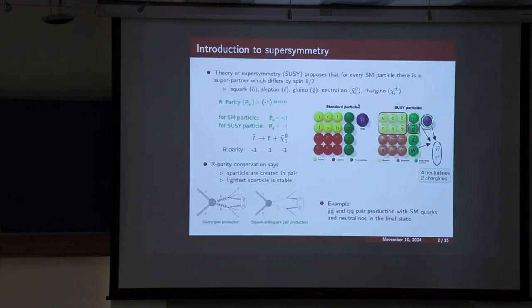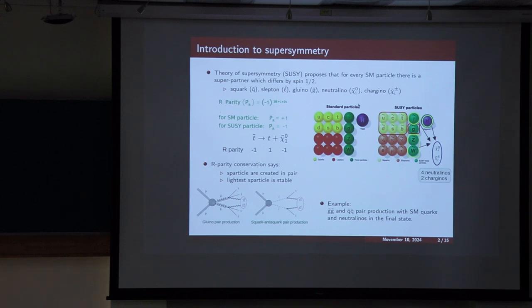So we know that the standard model is successful in describing the structure of matter and the interaction between them, but still it has many shortcomings. And supersymmetry is one of the most motivated BSM theories, which describes many of the shortcomings such as the hierarchy problem, unification of gauge coupling, and it provides a candidate for dark matter.